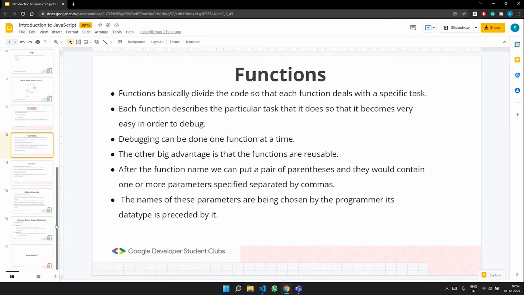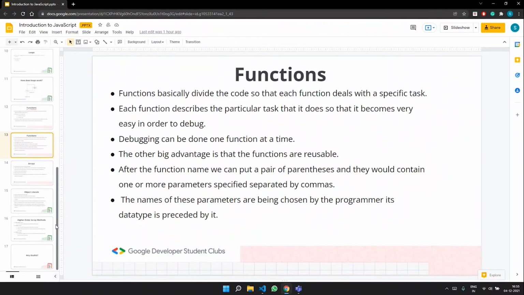If it is coming under a function, that function can be called many times in the code, and hence the reusability of that function is increased. And not only that, it also reduces the number of lines of the whole code base. And if the code is written into functions, debugging can be really easy, because you have only a set of few functions in your code, and you want to know what these functions are exactly doing.